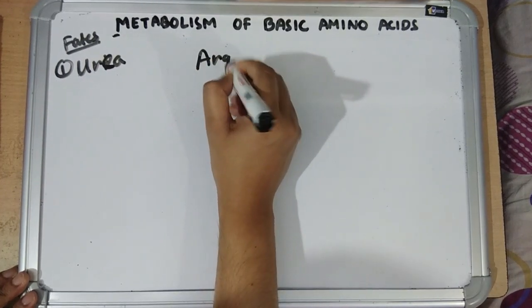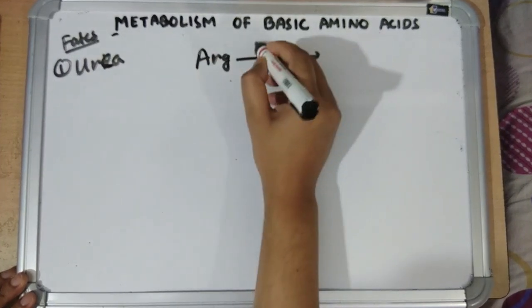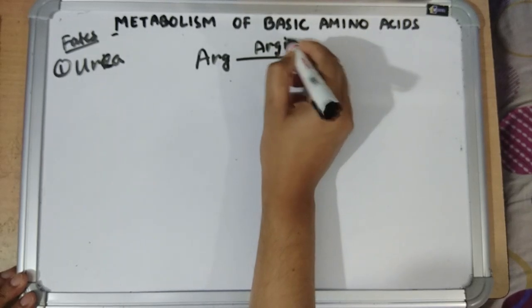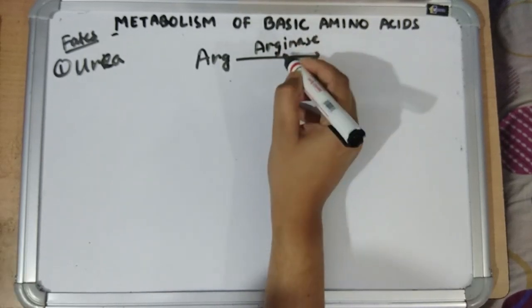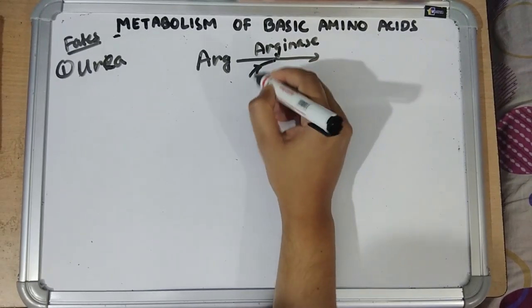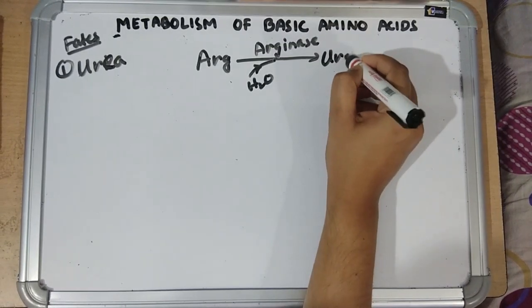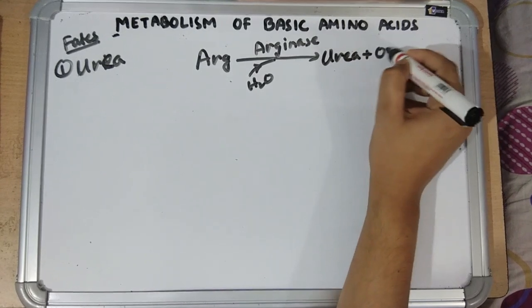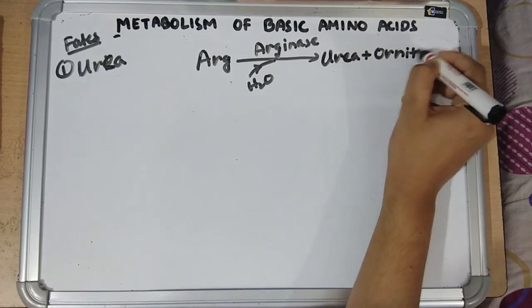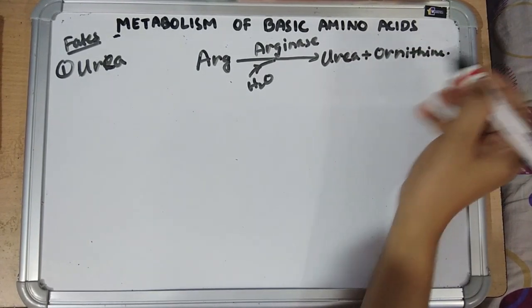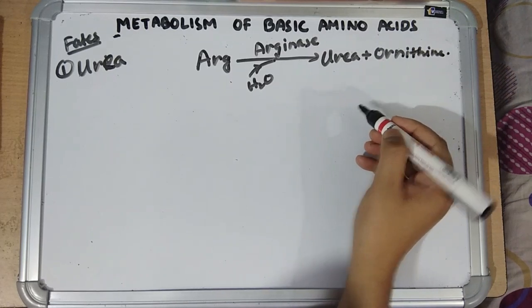So when arginine is acted upon by the enzyme arginase, it forms urea and ornithine. So that is how urea is formed.